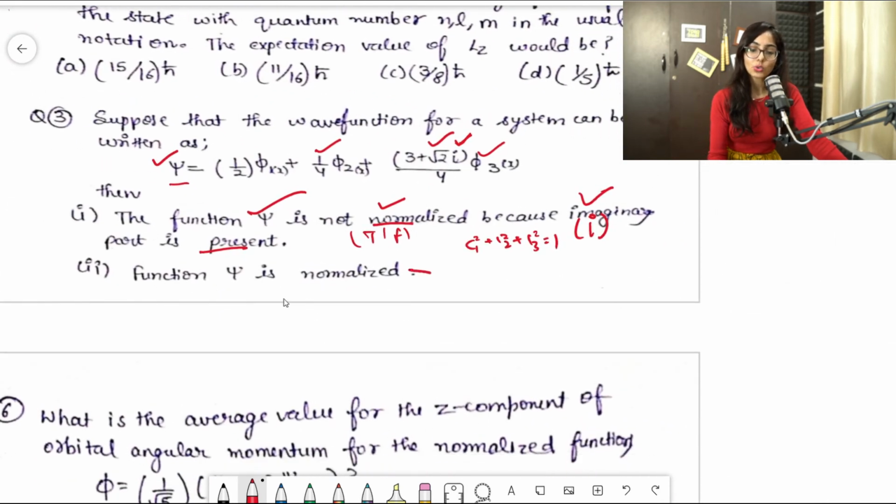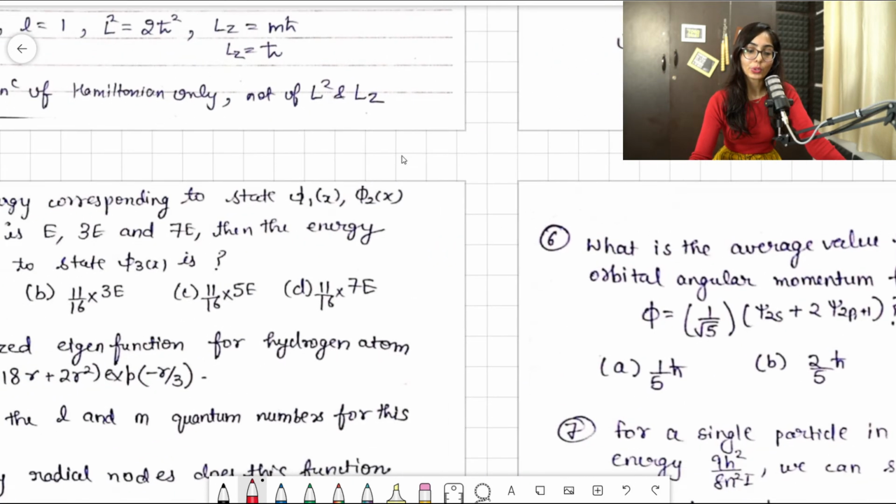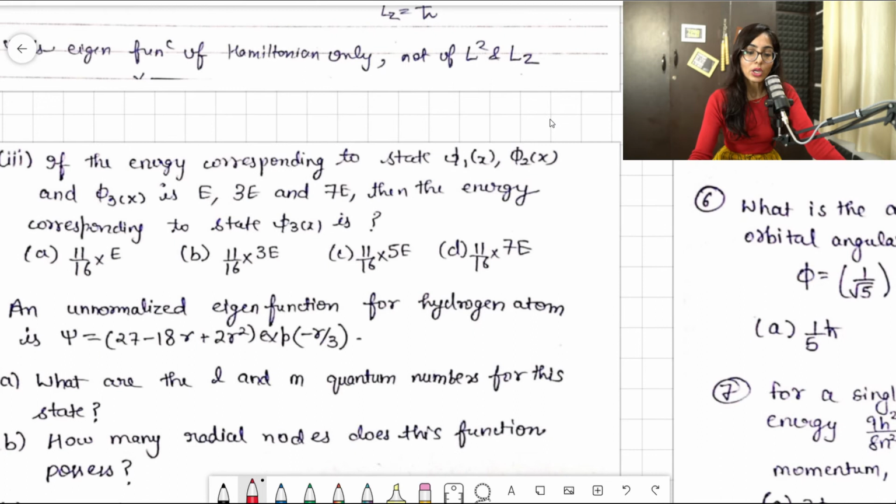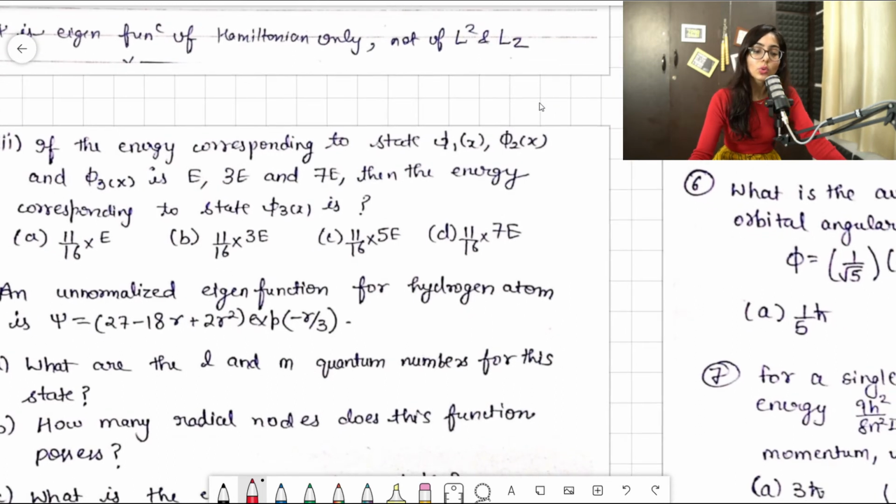So this statement is true only because you know that just now you calculated that psi is normalized, clear. So let's see the next part. The next part is very interesting. Let me show you, this is a little bit different. That was just to check whether you know how to find the average value or not, clear.